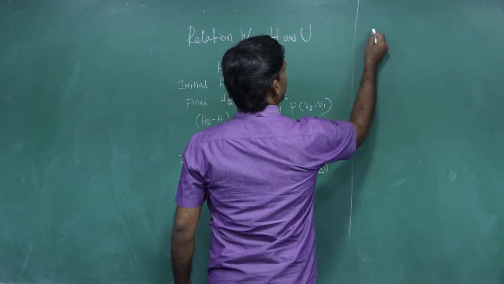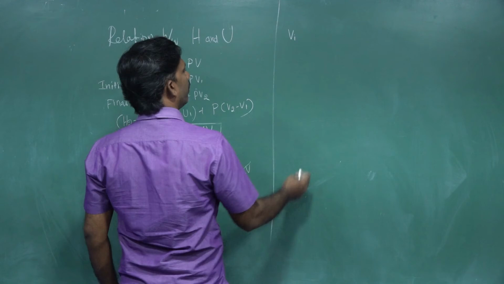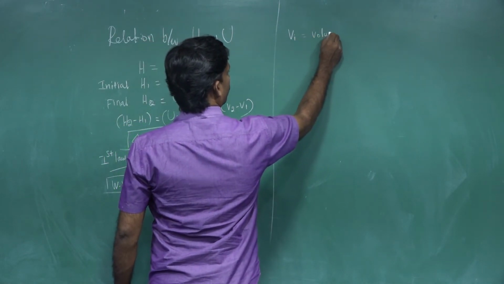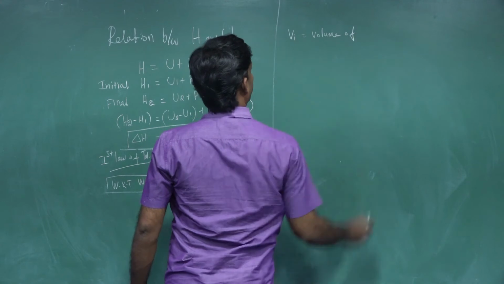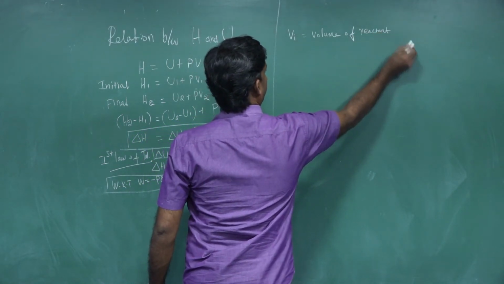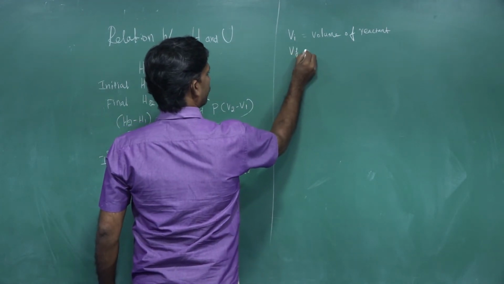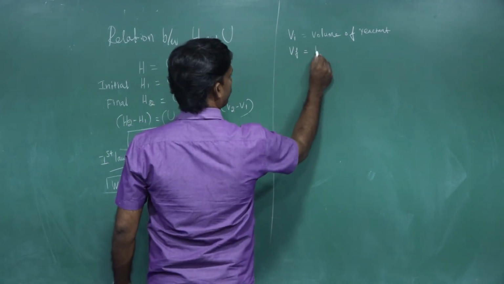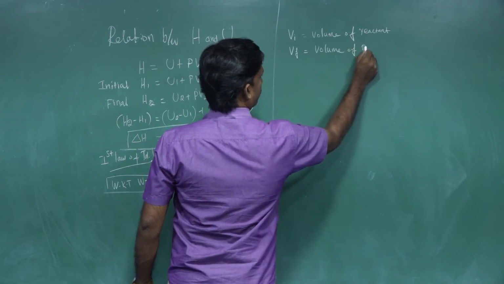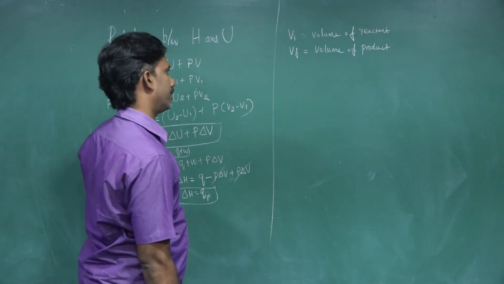For example, VI is the volume of the reactant, and VF is the volume of the product.